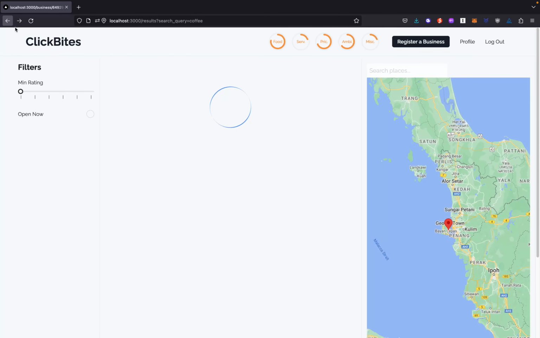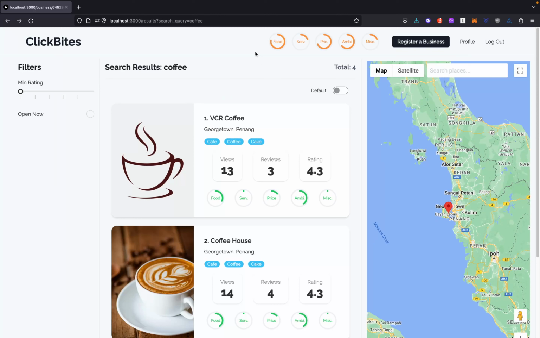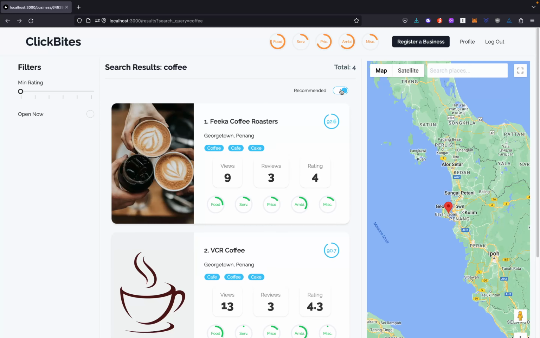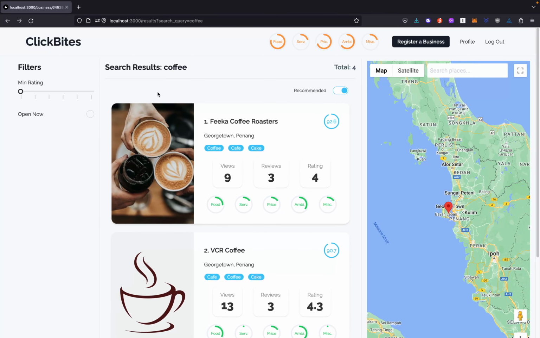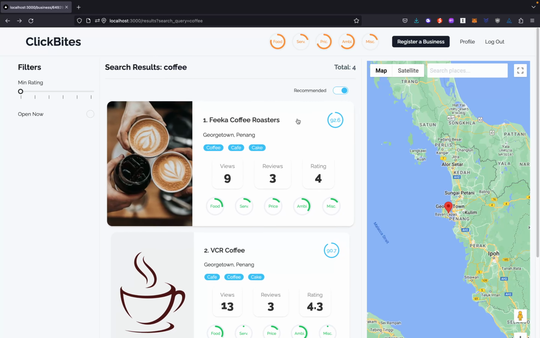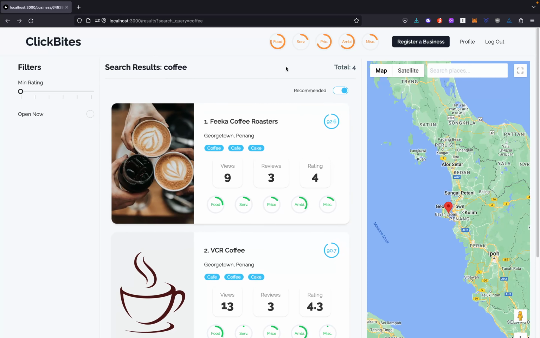If we move back to the search result page, the toggle function allows the user to sort the results based on either rating or similarity values. So if I toggle this function, as you can see, the result is changed based on the similarity values as shown in this number here.